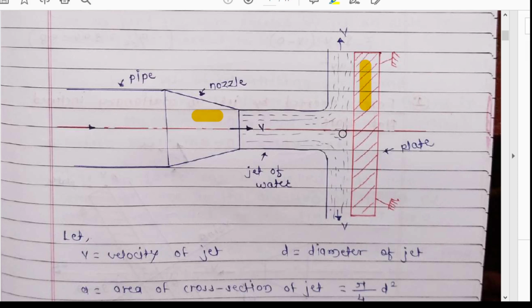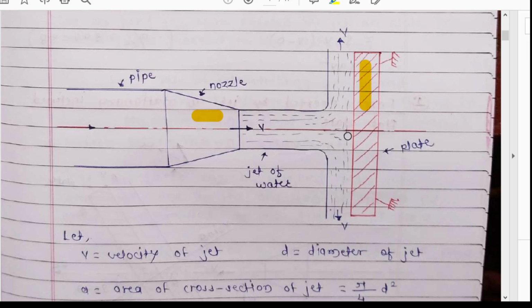Now we are going to suppose that this jet is divided into two equal parts. Why? Because we are going to assume this plate is a smooth plate, so there is no loss of energy from this surface. If we consider a rough plate, you have already studied the losses of energy, minor losses and major losses.